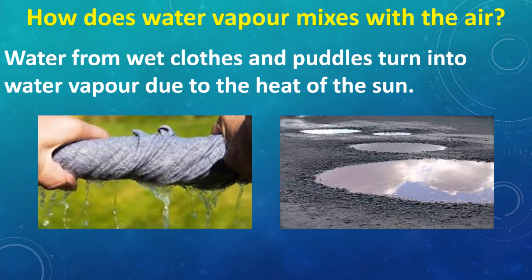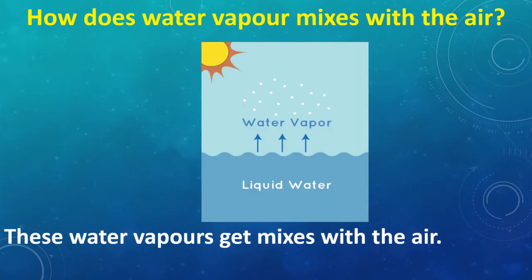When she's putting the clothes on the rope line, due to the heat of the sun, the water is being taken away from the cloth and it gets converted into water vapor. So water vapor becomes lighter in weight. When it becomes lighter in weight, air takes it. In this way, water vapor gets mixed with the air. And it happens in the puddles also. So from the wet clothes and from the puddles, the water vapor mixes with the air.